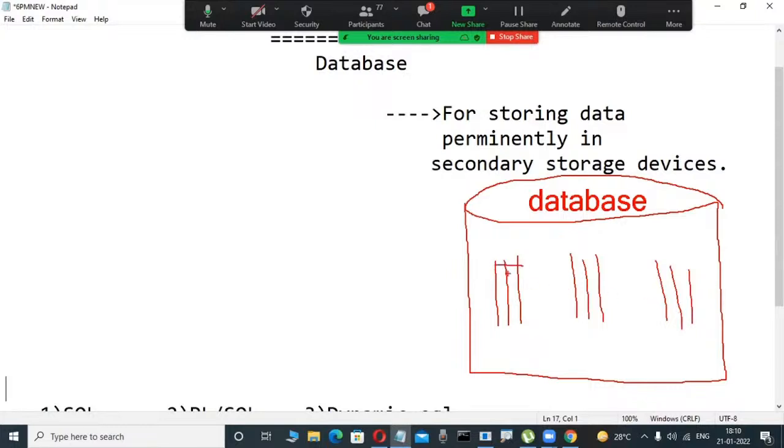Actually, E. F. Codd introduced this relational data model concept, and based on it, these types of databases were implemented in different companies.